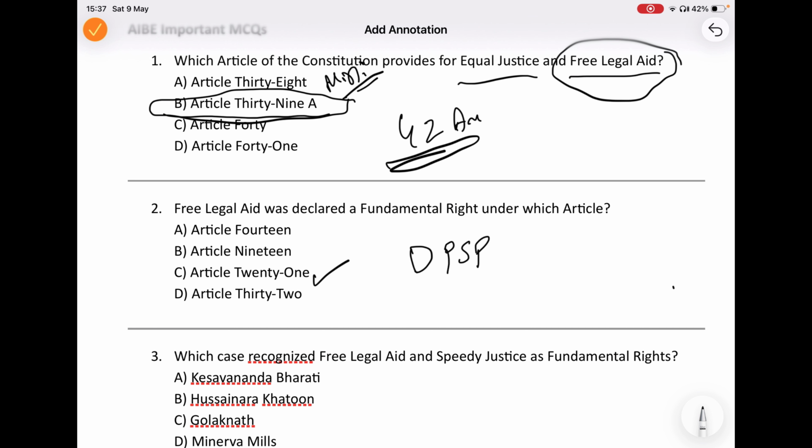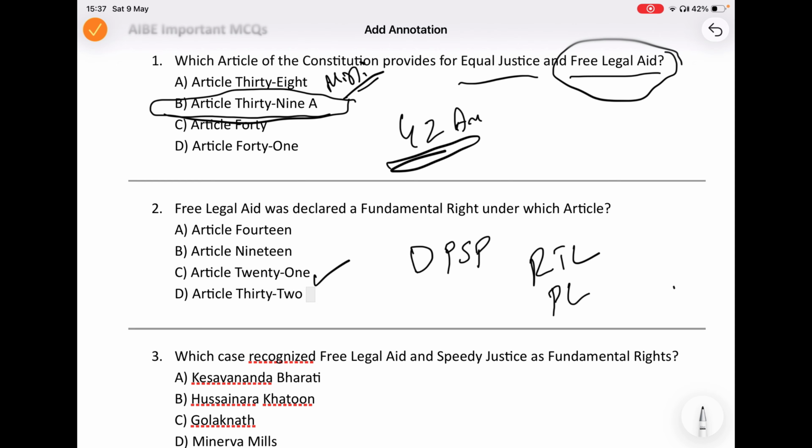If a poor person cannot get proper legal help, then the right to life and personal liberty has no real meaning.